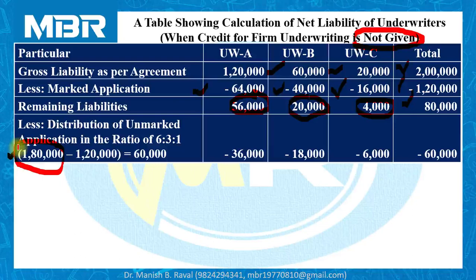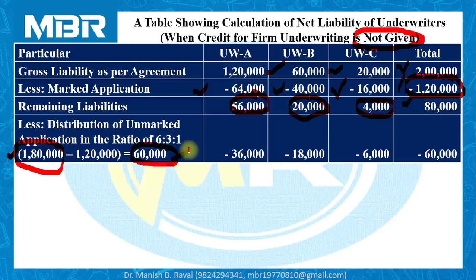1,80,000 shares, out of which marked applications are 1,20,000, and these marked applications are without consideration of firm underwriting, that you know better, because we don't want to provide any kind of benefit or credit to the underwriters. So unmarked applications for this particular case is 60,000 shares. As you all know, we have to distribute these unmarked applications among the underwriters in the ratio of their gross liability.